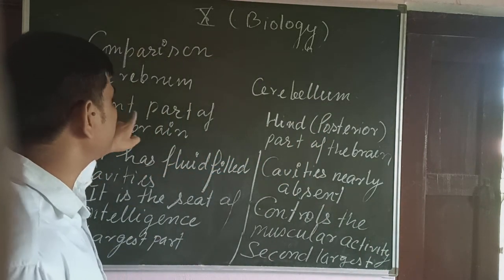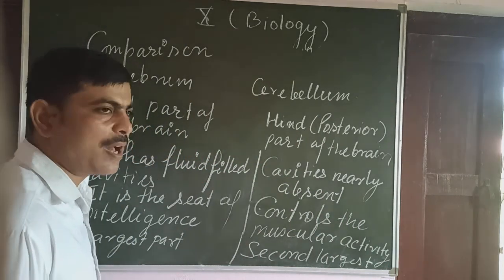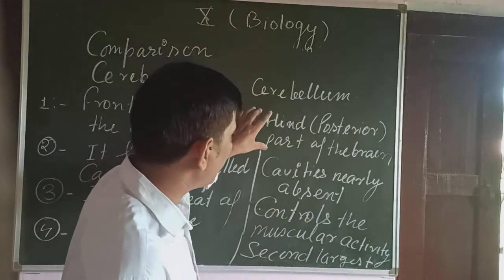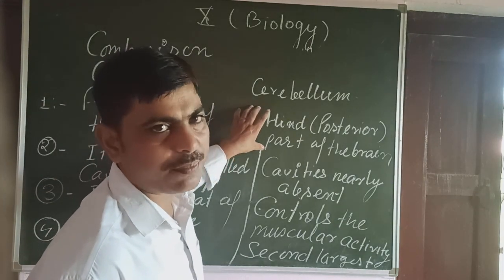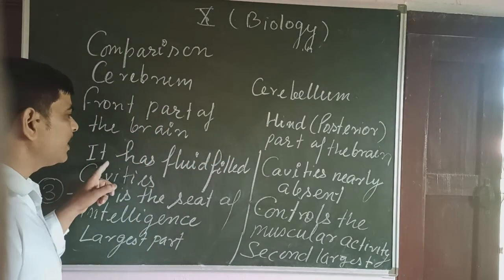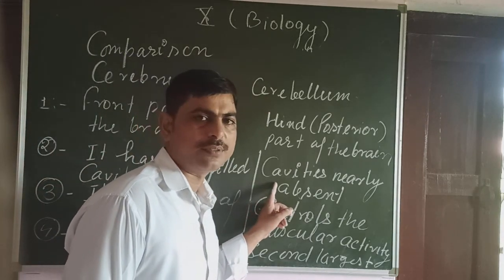Cerebrum is the front part of the brain. It makes the front part, ventral part and superior part of the brain. Hindbrain makes the posterior part of the brain. Second, it has fluid-filled cavities. It doesn't have the cavity.